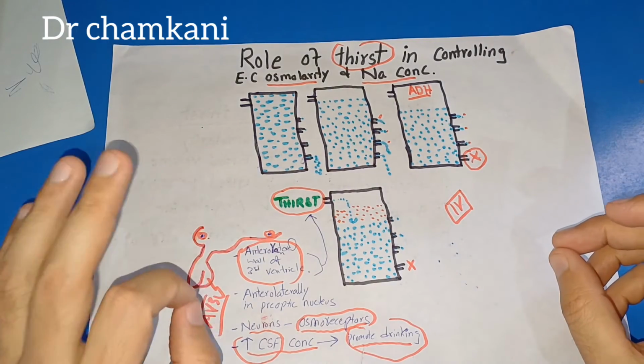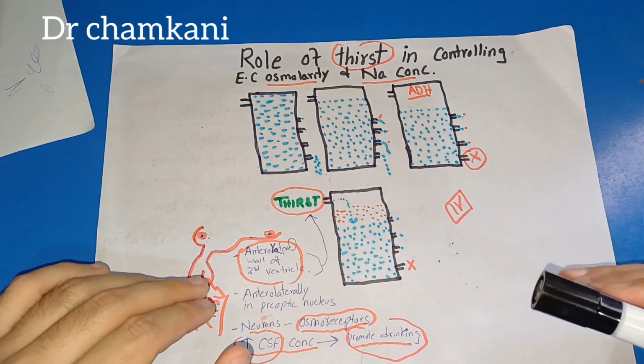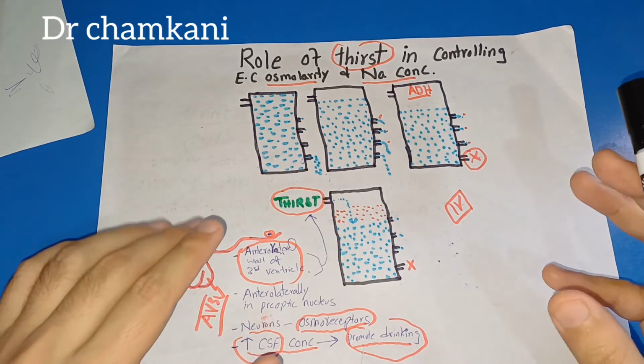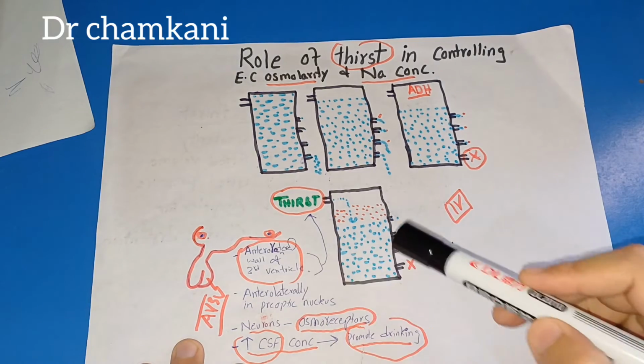So whenever there is a change in the concentration of plasma, or a change in plasma sodium concentration, it leads to drinking. It activates the thirst center in the brain, and the person starts drinking.